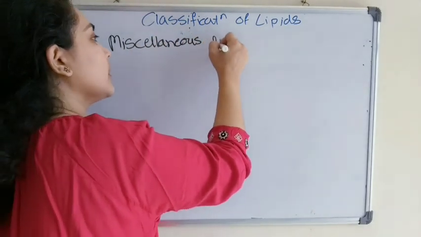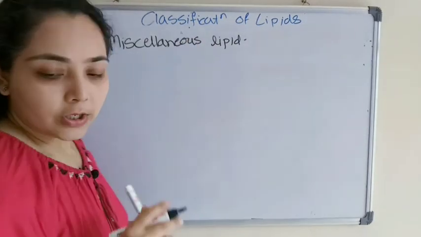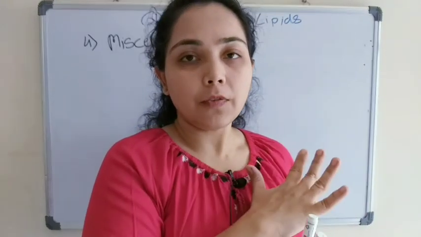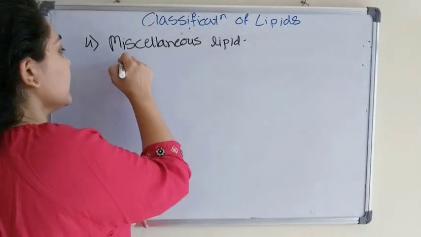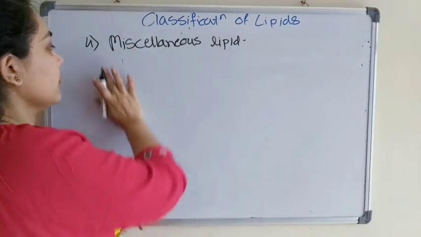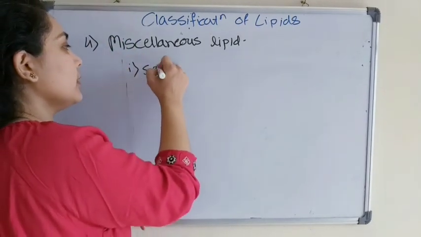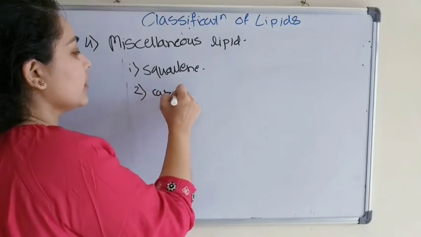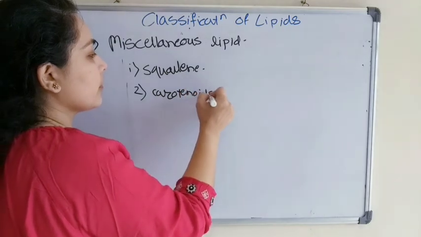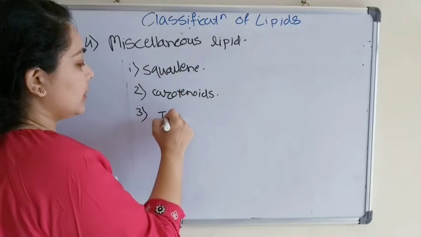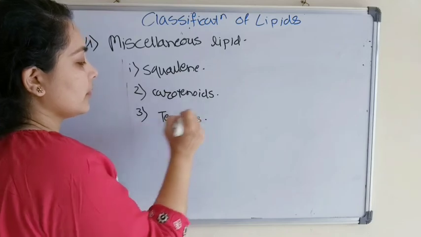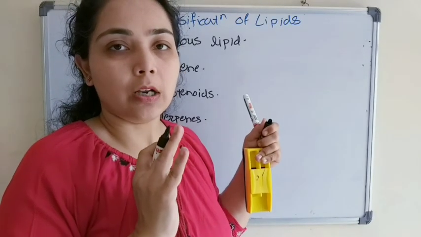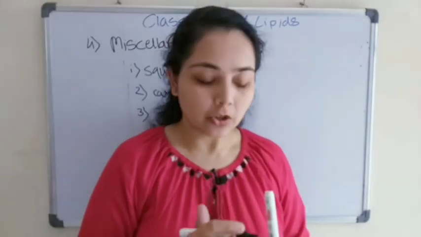Miscellaneous lipids. What are miscellaneous lipids? Miscellaneous lipids are those which possess the characteristics of lipids, and the examples here are squalene, carotenoids, and terpenes. Squalene, this is generally obtained during the synthesis of cholesterol. Okay, so this is all about the classification of lipids.